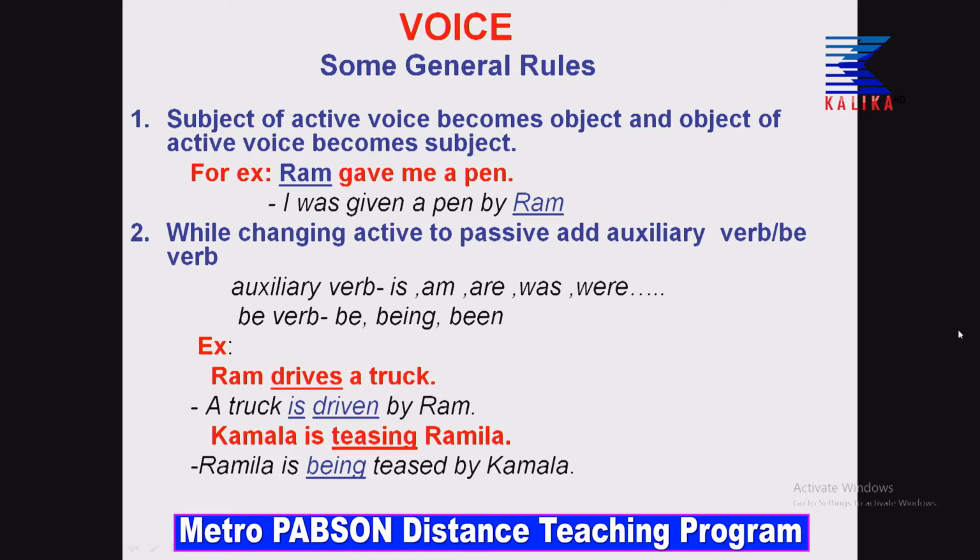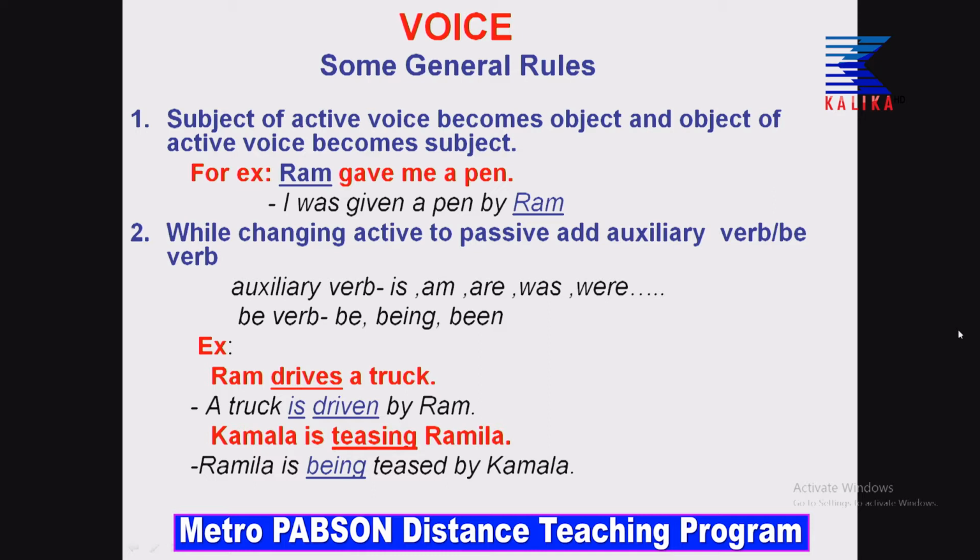Look at the verb, the main verb is drives. Ram drives a truck. So, how would you change it? Of course, you have to put an auxiliary verb as it is a present tense. So, you will use is because truck is singular. So, you have used a truck is driven by Ram.